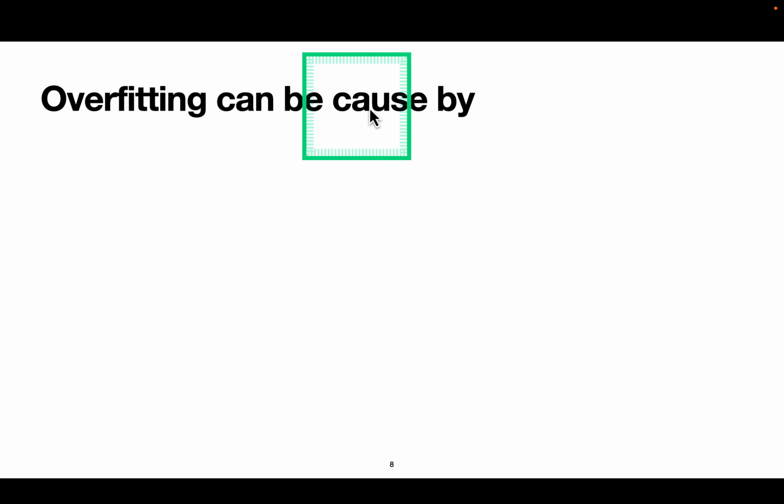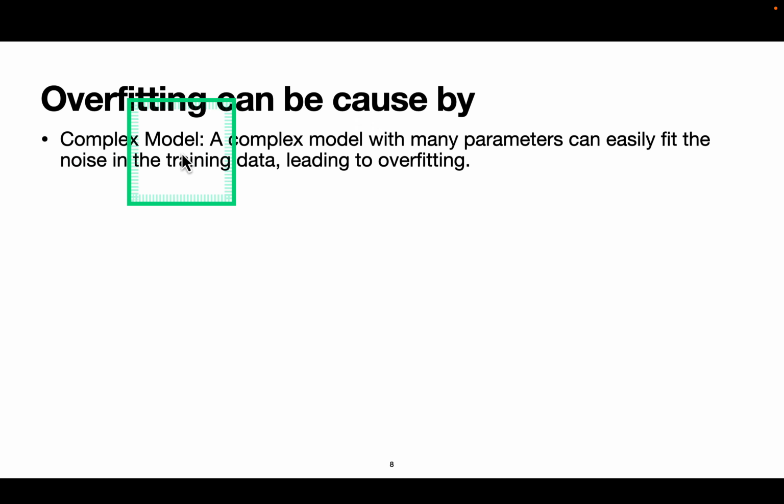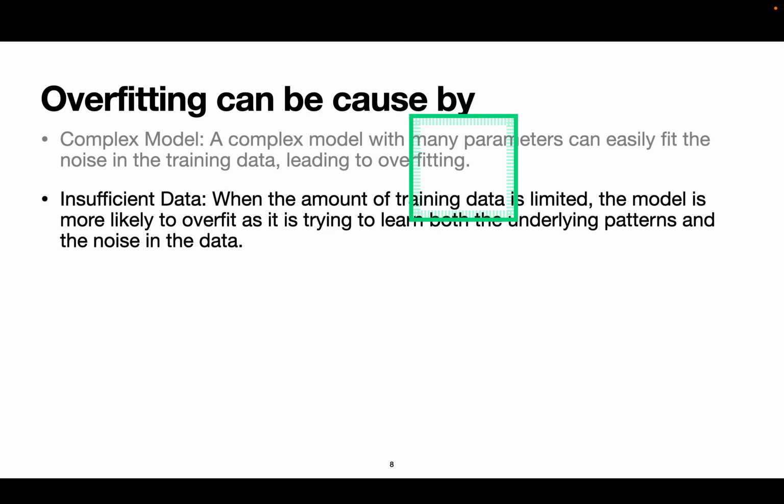Okay, overfitting can be caused by a complex model. A complex model with many parameters can easily fit the noise in training data, leading to overfitting. Insufficient data. When the amount of training data is limited, the model is more likely to overfit as it is trying to learn both the underlying patterns and the noise in the data.